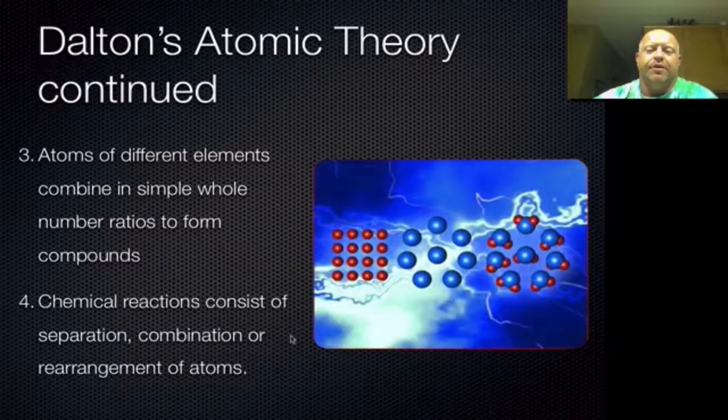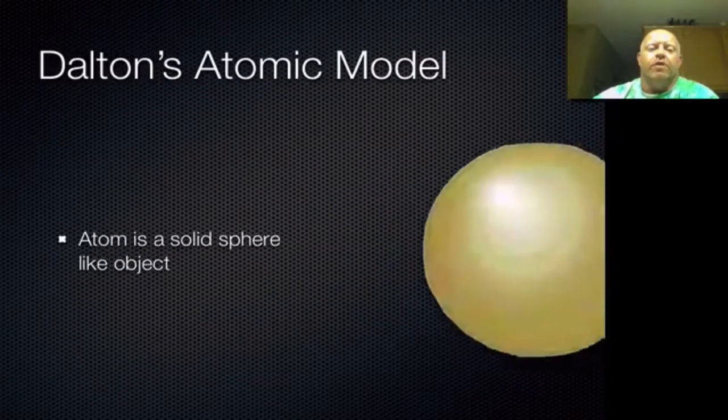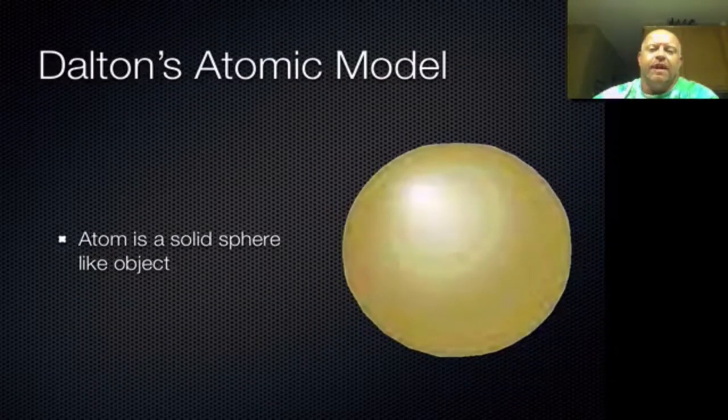So Dalton's atomic theory has 4 major parts to it, and then within that, the first 2 parts weren't 100% accurate from his timeline. From Dalton's atomic theory, he was actually able to develop the first model. So as we go through the notes, we'll talk about different theories and different historical backgrounds, and then the models that came from that. So his model was as basic as it possibly can be. He believed an atom was the smallest particle. He believed it was indivisible and was not separable.